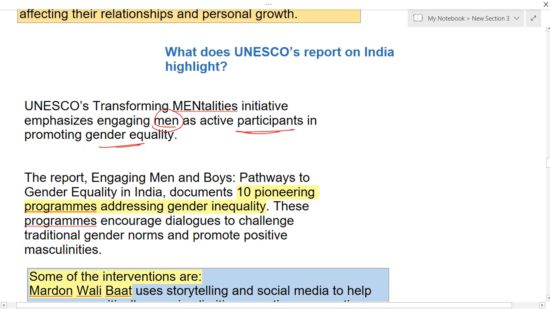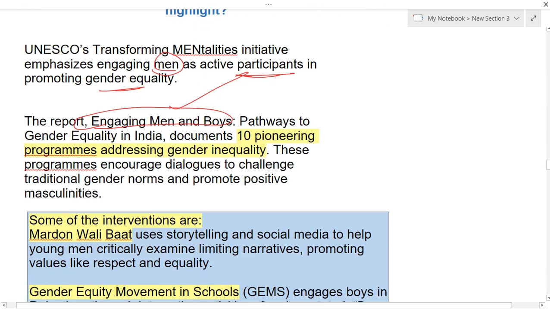UNESCO also came up with a report called Engaging Men and Boys, with documentation of 10 pioneering programs addressing the problem of gender inequality. These programs encourage dialogues to challenge gender norms, and they promote positive masculinities.